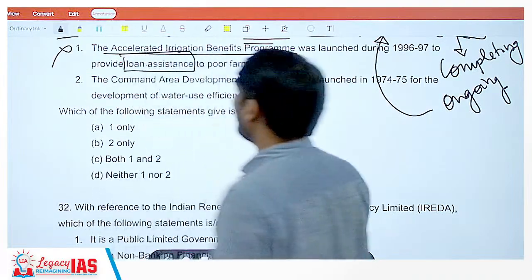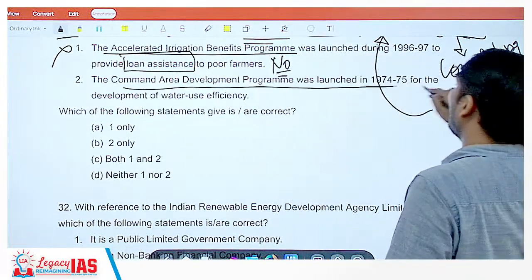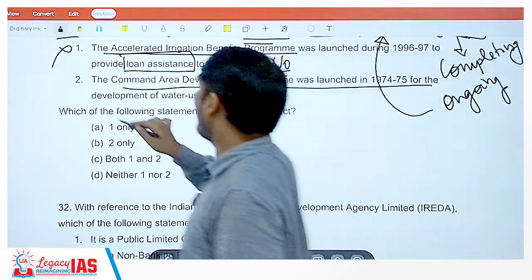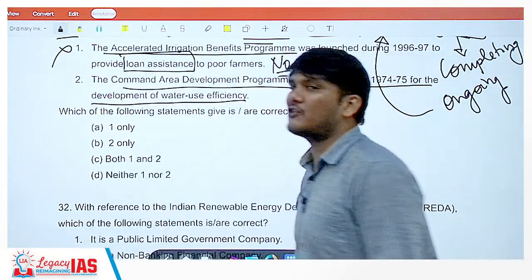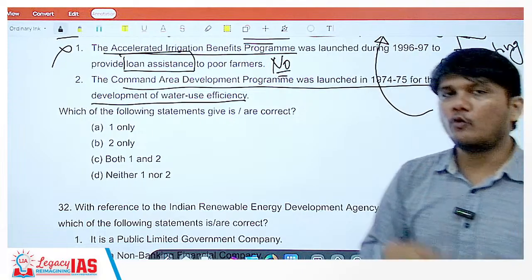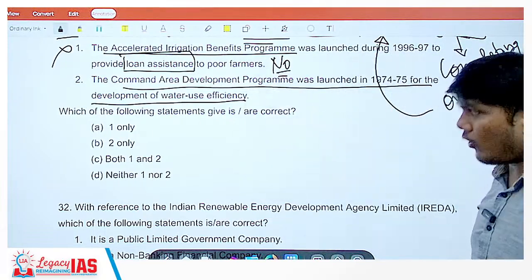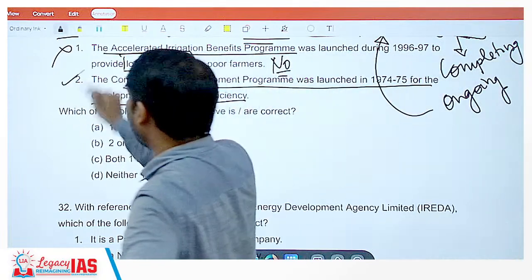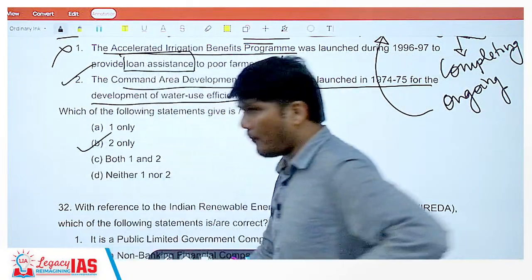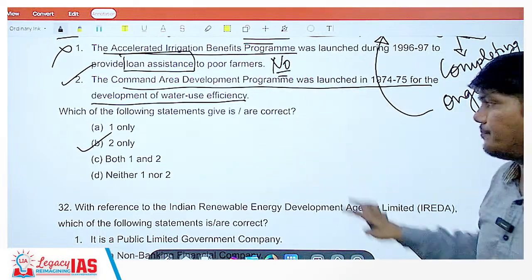Statement 2 says the Command Area Development Program was launched in 1974-75 for the development of water use efficiency. Yes, to improve the efficiency of the use of water, the Command Area Development Program was launched. Statement 2 is correct, hence the correct answer is option B, 2 only.